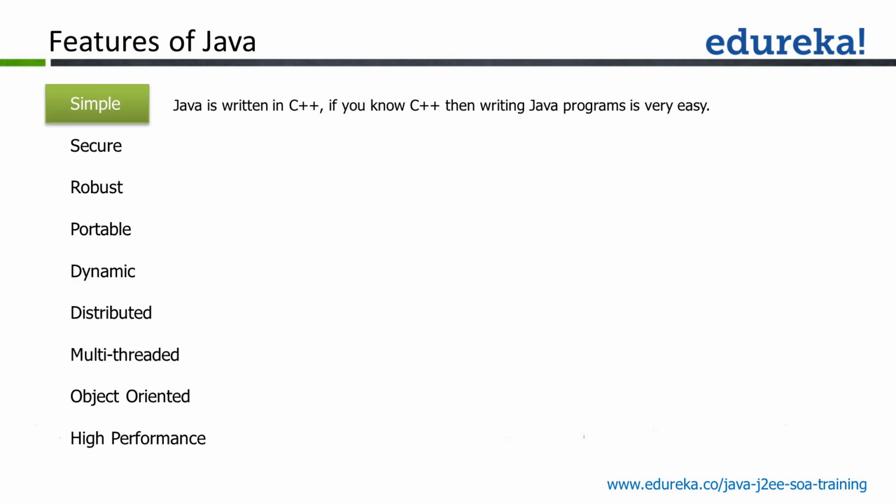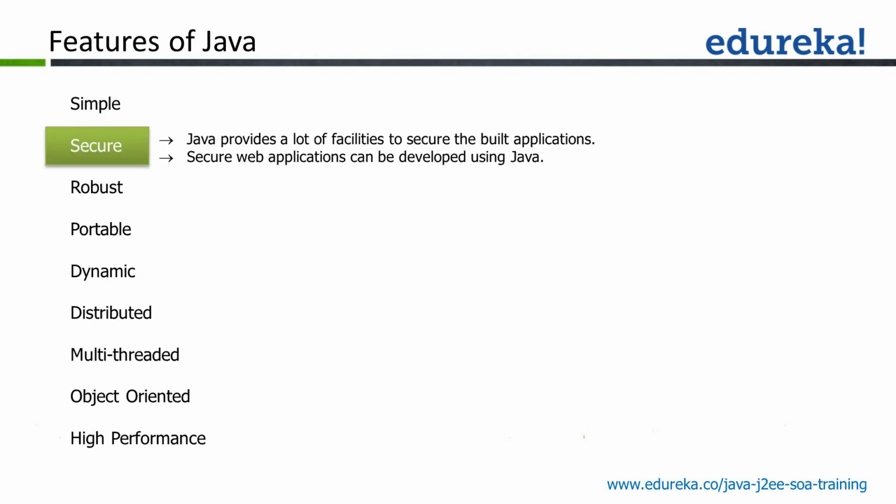Java is simple. Java is written using C, C++. If you know C, C++, Java is really simple to understand. The next feature is that Java is quite secure. While Java is secure, it's very easy to understand now.